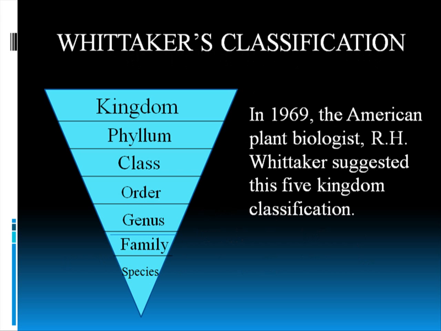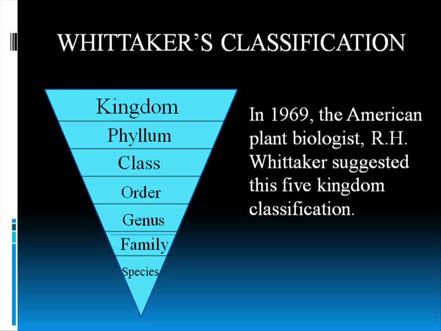So before going to know what butterflies are, I think it is better to know them from the roots. First we shall start with Whittaker's classification. In 1969, American plant biologist Robert Harding Whittaker suggested the five kingdom classification. We all know bacteria, Protista, Monera. I will not go into that description. First let us state the levels: kingdom, phylum, class, order, family, genus and species.